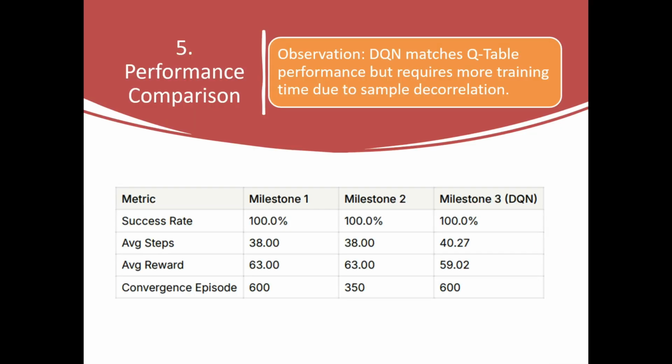For the performance comparison between milestone 1, milestone 2, and milestone 3, we saw a success rate of 100%. The average steps taken were around 40.27, the average reward was 59.02, and the convergence episode was at episode number 600. The observation was that DQN matches Q-table performance but requires more training time due to sample decorrelation.